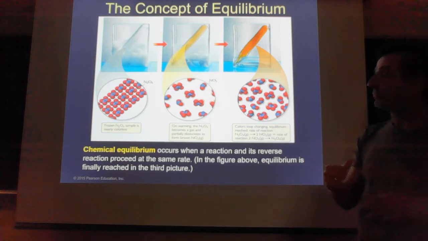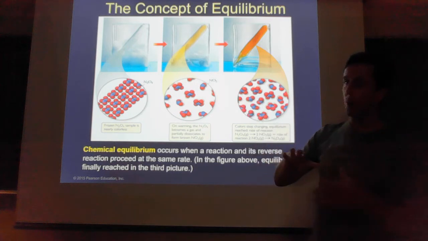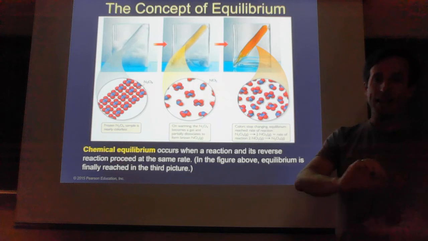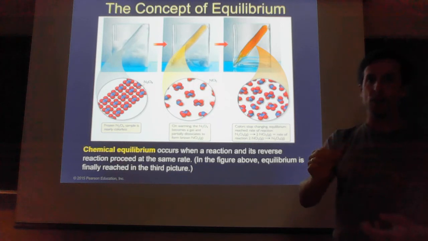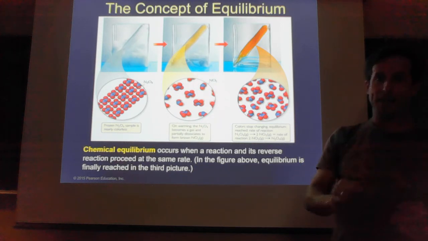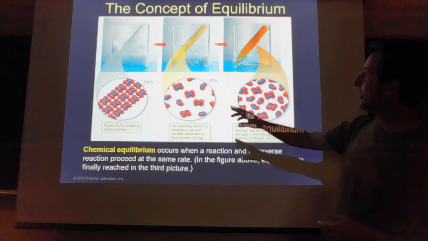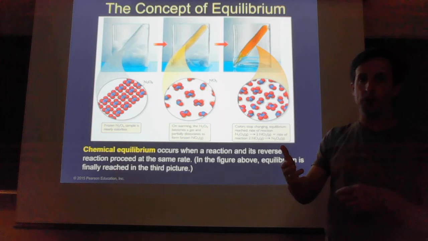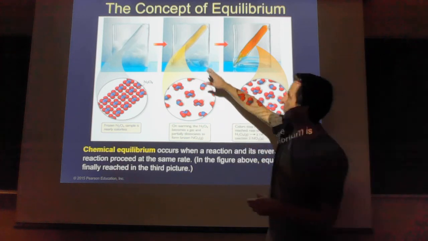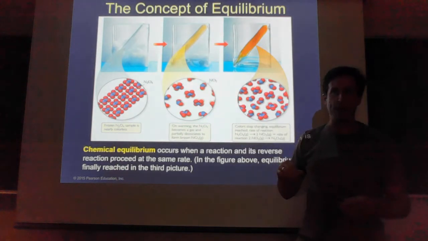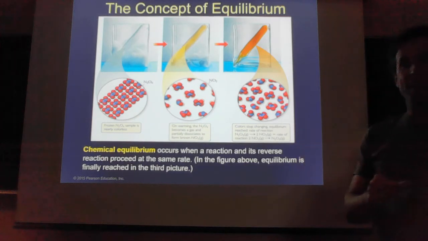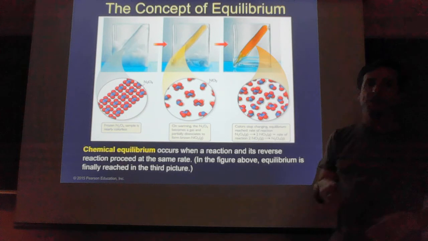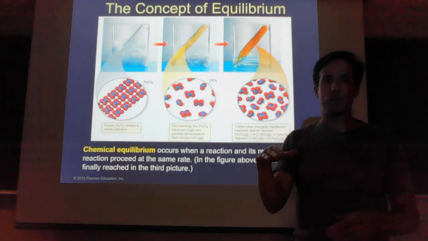Now, we start out where all we have is N2O4, that's our reactant. As it turns into a gas, and it goes straight from solid to gas, it sublimates. So as it turns into a gas, the N2O4 molecules start reacting to form NO2. I notice that because I start to form a brown color in the container. And then give it time, the brown color becomes more and more intense until it reaches a point where it kind of levels out.